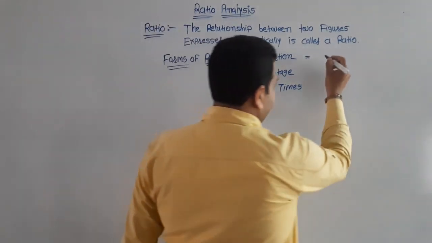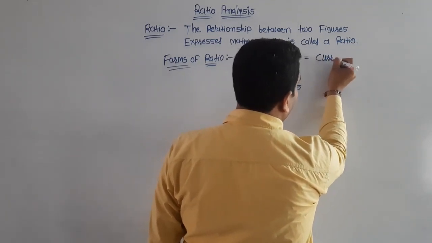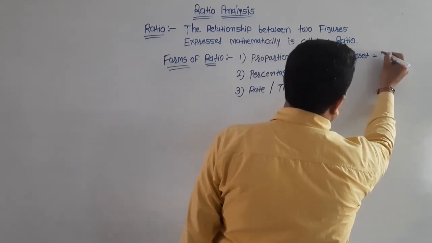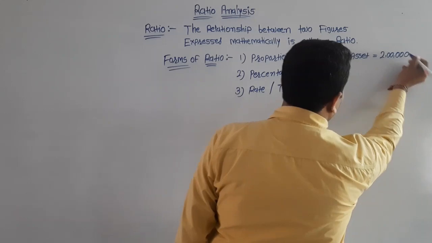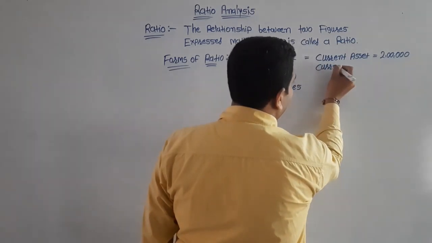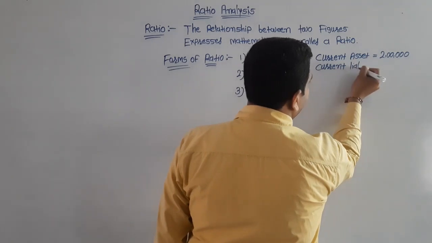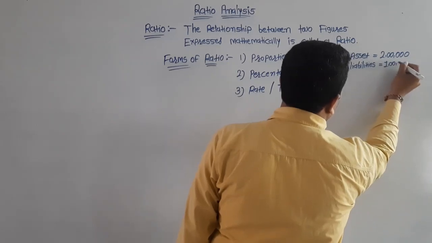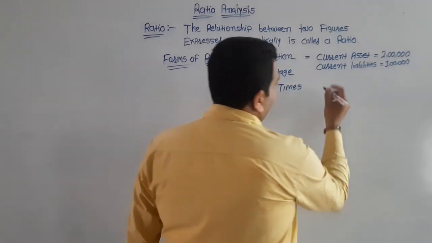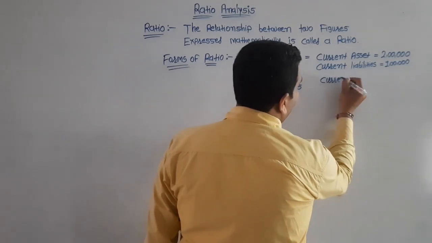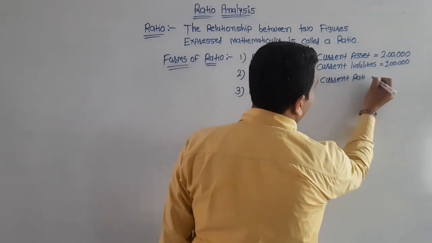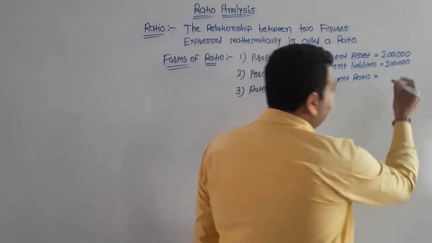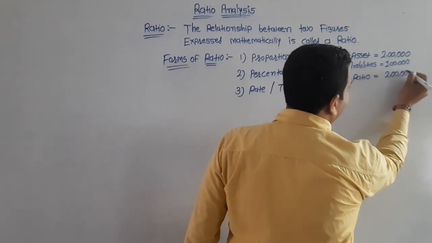If current assets are equal to ₹2 lakh and current liabilities are equal to 1 lakh rupees, so current ratio is equal to current assets upon current liabilities, which is 2 lakh upon 1 lakh.